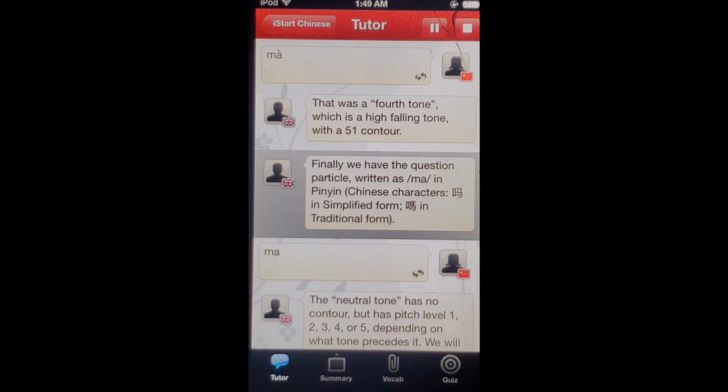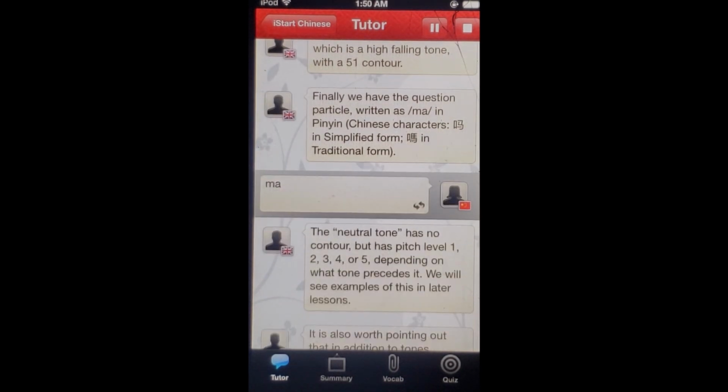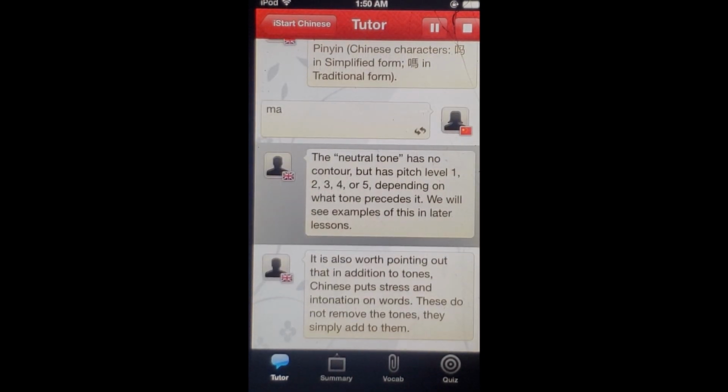Finally, we have the question particle, written as M-A, no accent in pinyin. Ma. The neutral tone has no contour, but has pitch level 1, 2, 3, 4, or 5, depending on what tone precedes it. We'll see examples of this in later lessons.